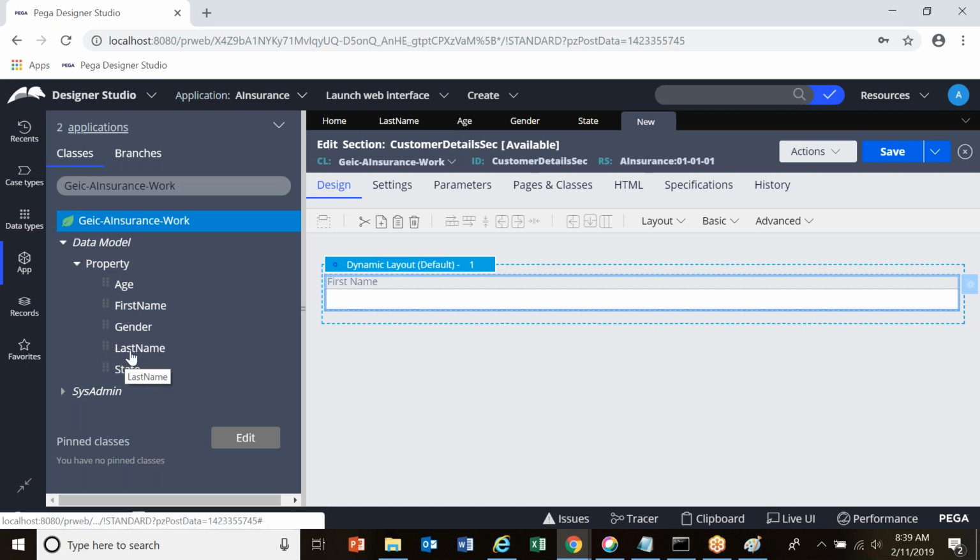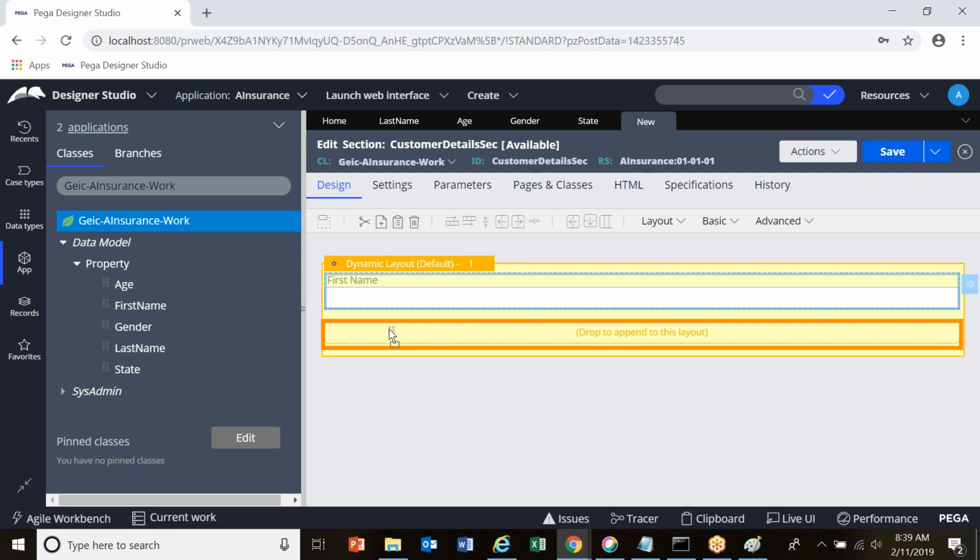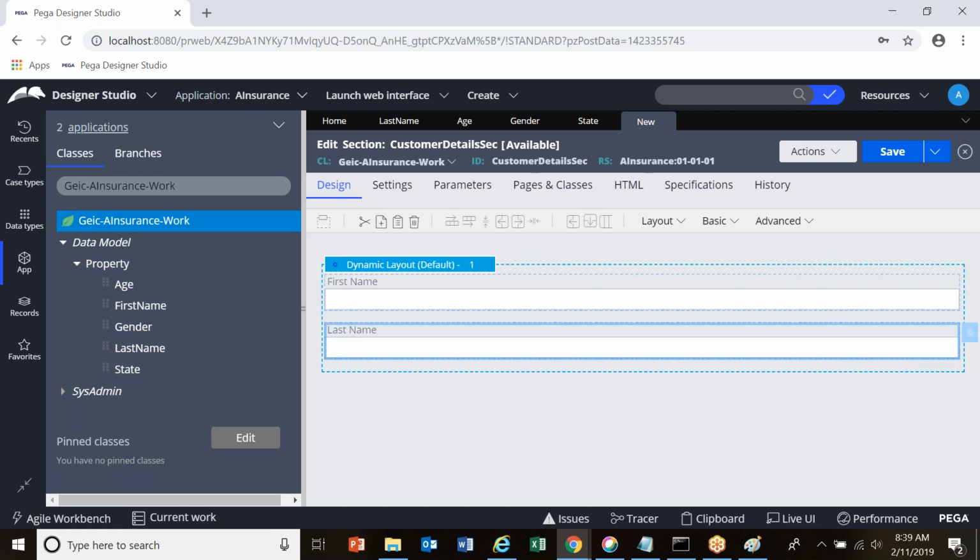can you see the last name property? On the left side of that last name property, there are 6 dots. This is nothing but a drag and drop control. If you hover on this, the icon changes. You have to hold this, drag this and place it in the section rule. Once you place it in the section rule, this will be highlighted. Then you have to release it. This is how you have to drag your properties and place them in the section rule.